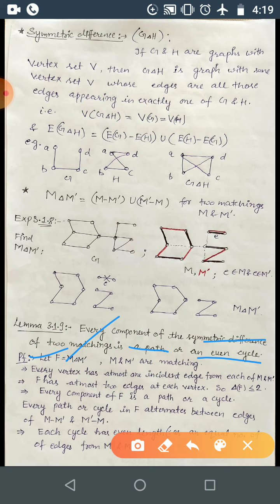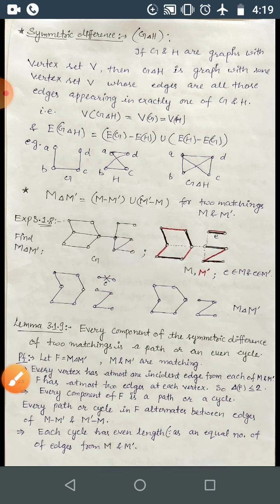In case of a path, the endpoints have degree 1, that is the end vertices, and except endpoints you have degree 2. So at most it is 2. That's why we will be showing that the maximum degree of this F, the symmetric difference of M and M dash, is at most 2.